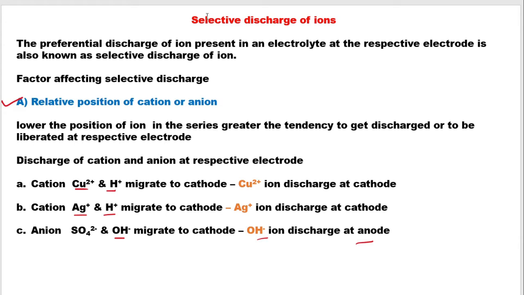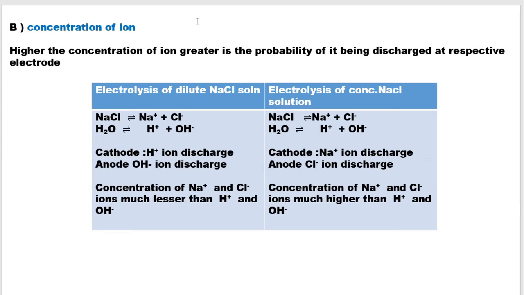Now, there is another factor which helps you select which ion will be selectively discharged at the electrode. The second one is the concentration of the ions. If you have a concentrated NaCl solution and a dilute NaCl solution, both will dissociate to form Na+ and Cl minus, and since water is present as the aqueous solvent medium, it will also dissociate into H+ and OH minus.